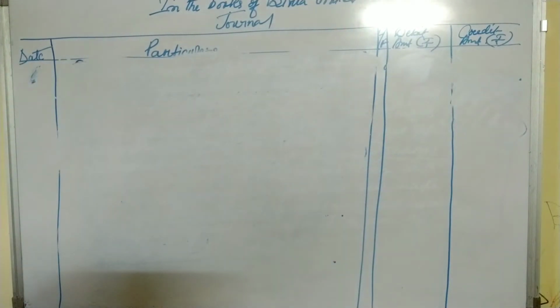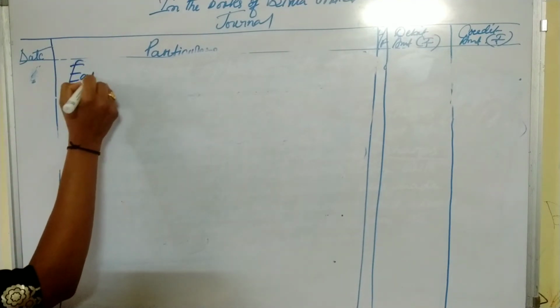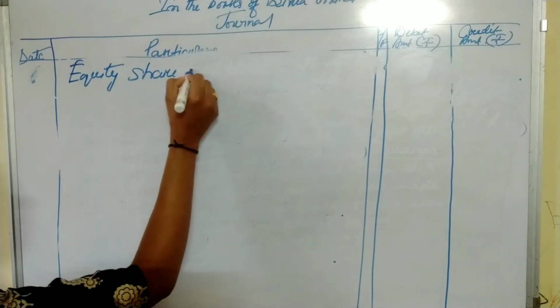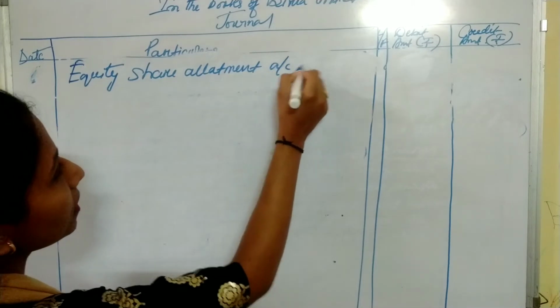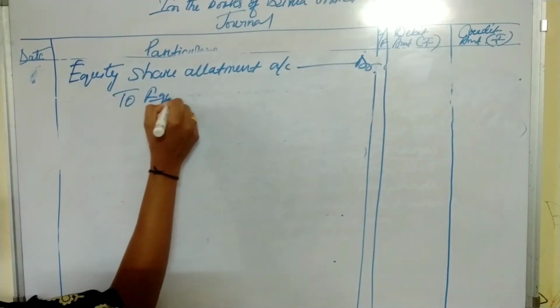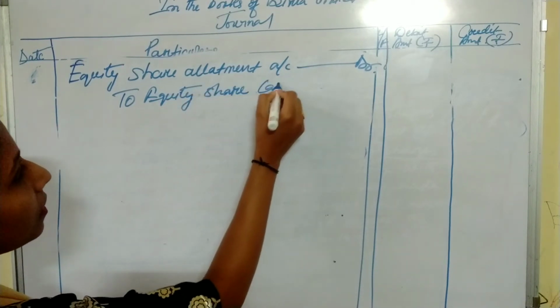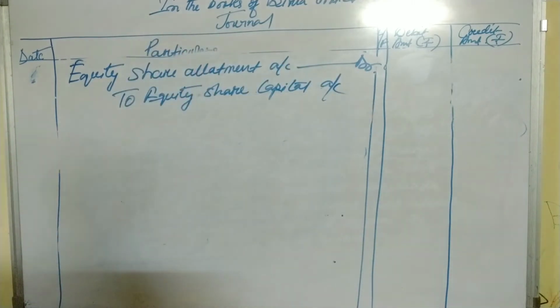So the due entry for allotment is equity share allotment account debit to equity share capital account. So this is the due entry for the allotment.